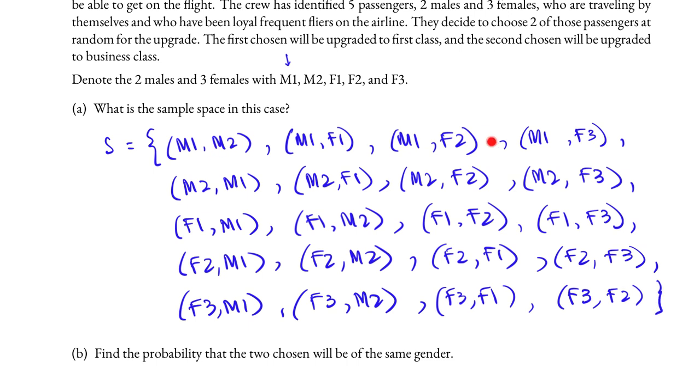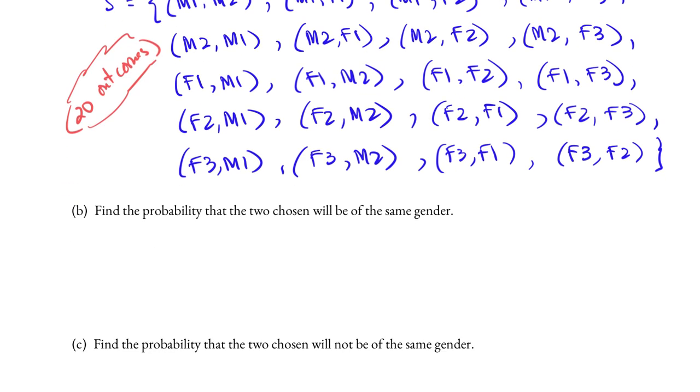There are a total of 4 by 5, which is 20 possible outcomes, and we list them all in the sample space S. Part B. Find the probability that the two chosen will be of the same gender.